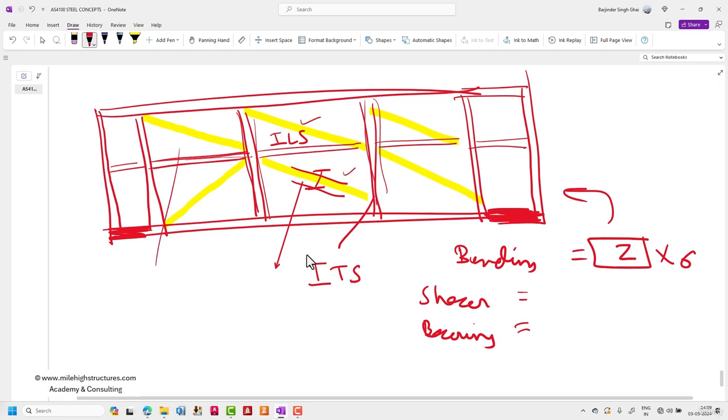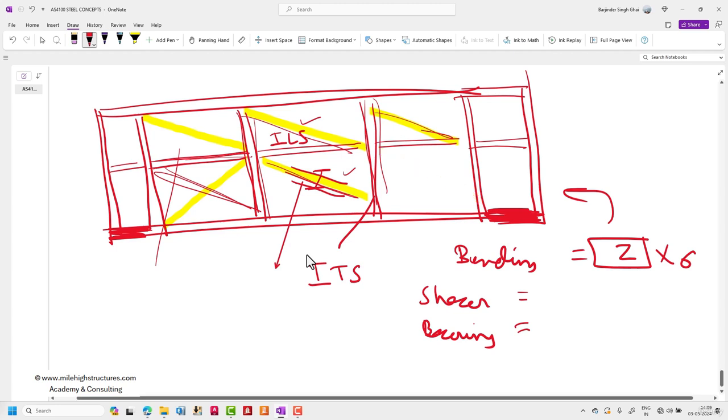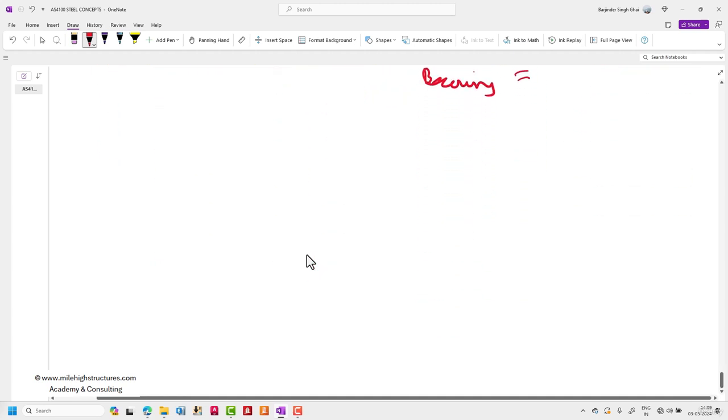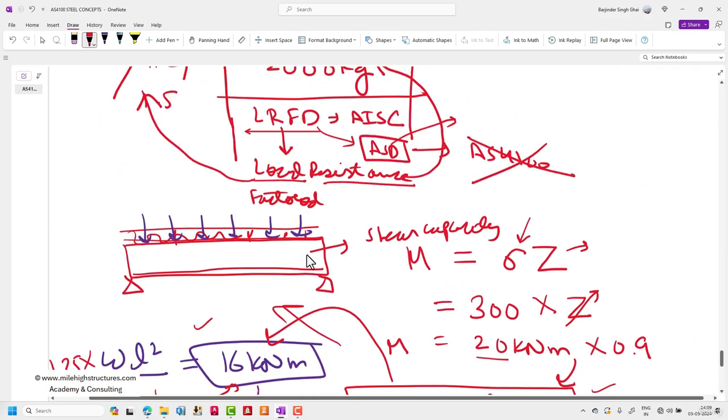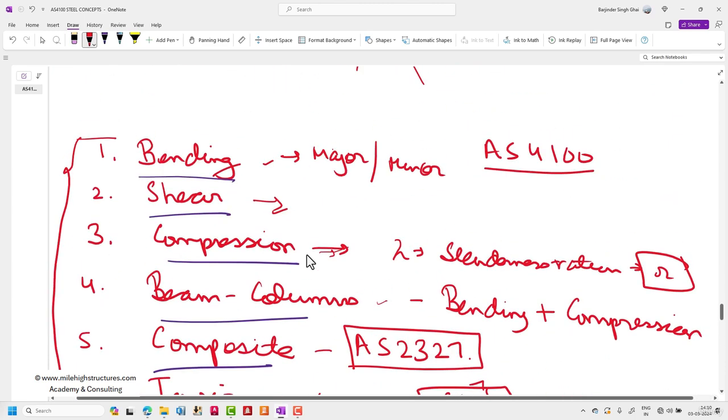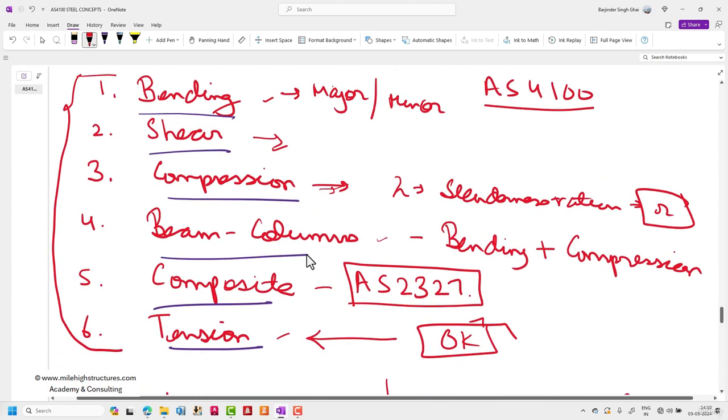Torsion does not come here, and compression does not come here, except for these kinds of small diagonal compression field stress. We shall deal with that in great detail in separate lectures. But just to give you a brief idea, when we are dealing with the AS4100 2020 design of structural steel members, we shall primarily be dealing with either bending, shear, compression, beam columns, or tension behavior of structural steel members.